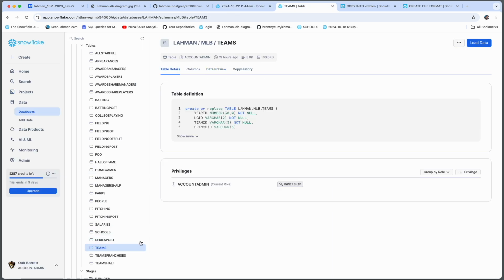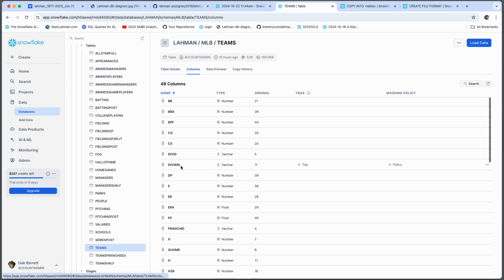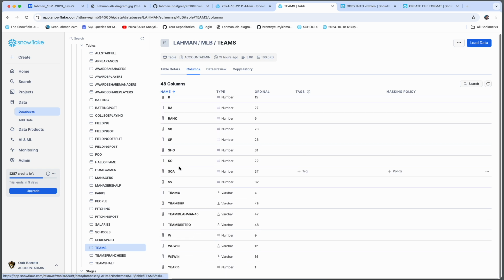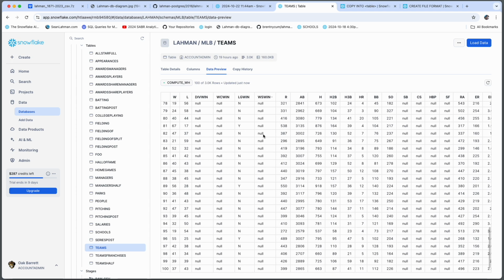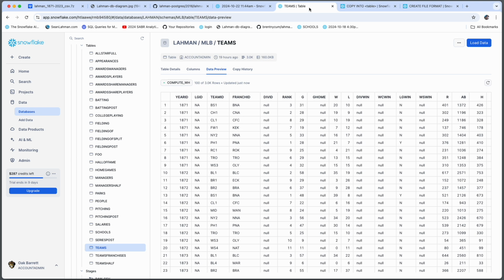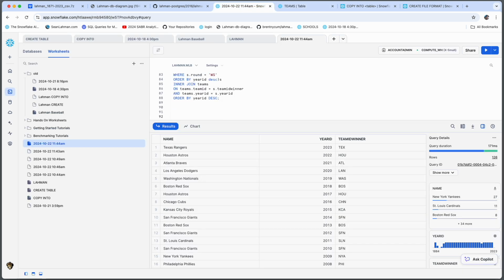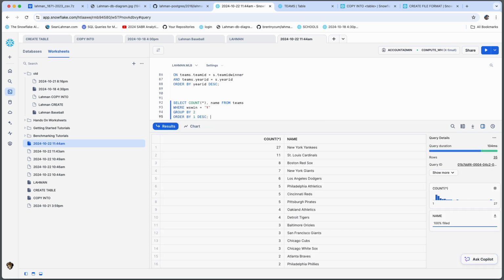Well, looking through the teams table, I noticed a column called WS win, and the value is either yes or no, or sometimes null. I believe this is, did they win the World Series that year? So let's build a query off of that. Let's just order total World Championships descending by team and see how that looks. Oh, and there we go. Obviously, Yankees leading the way.